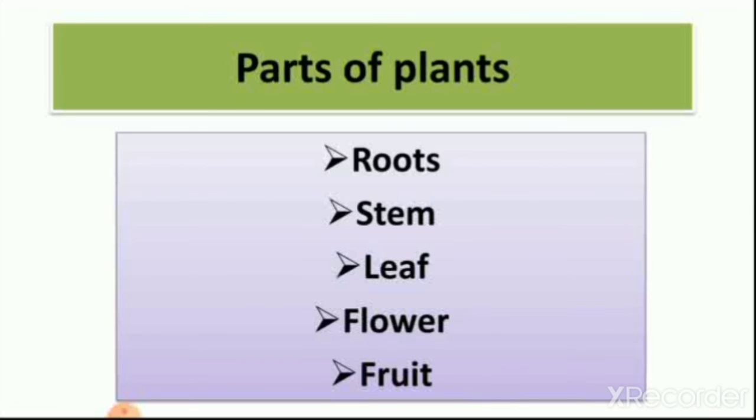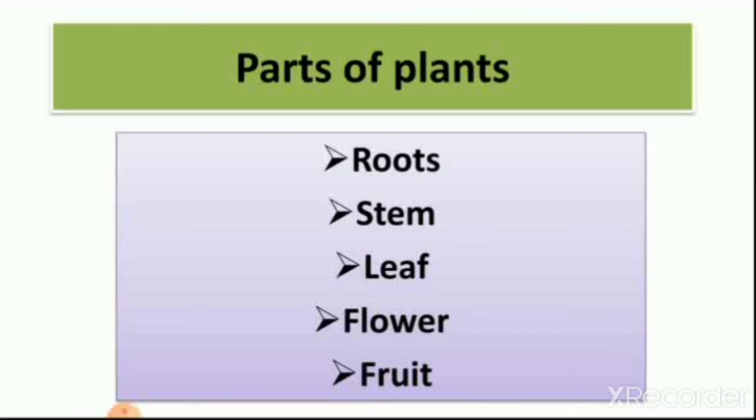So every plant has root, stem and leaf. These three things are available in every plant, but flowers and fruits are not available in every plant. Some flowers change into fruit and some fruits grow directly.